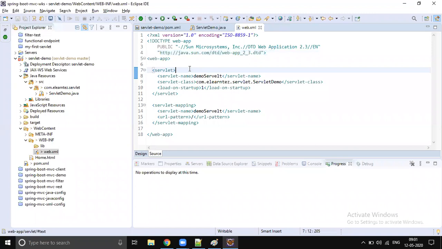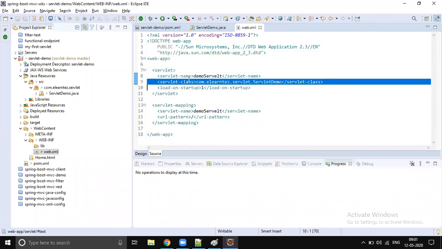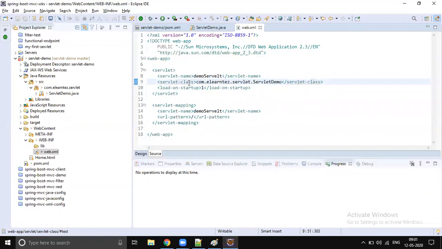So you must remember these tags to configure a servlet in the web.xml file. The tag we have to use is the servlet tag, and inside it the servlet-class tag. Here you need to give the fully qualified name of your servlet. What is the servlet here?